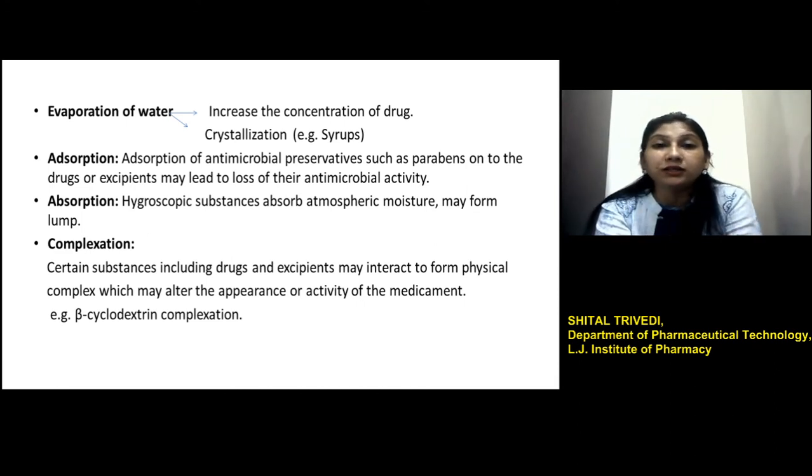If the small molecules are drug molecules, then this complexation may result in a change in the effective concentration that is available for the effect. So this complexation may be desirable, and sometimes it is undesirable. That depends on the property that is desirable.